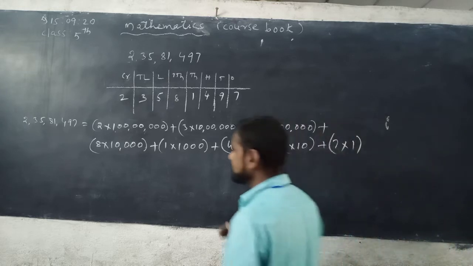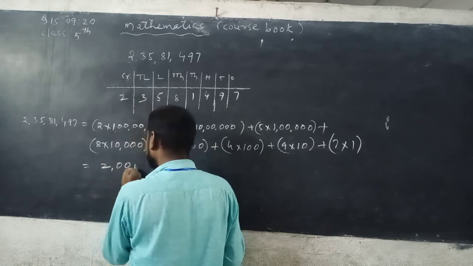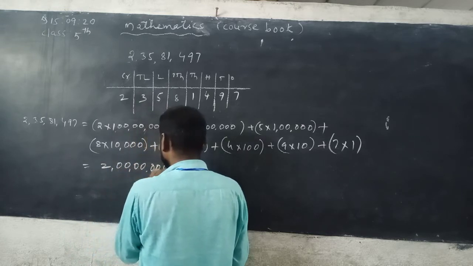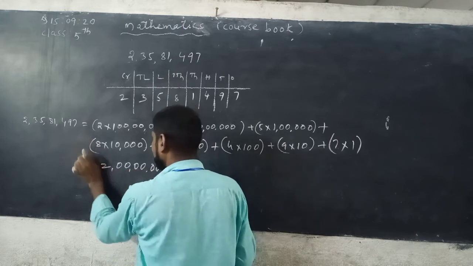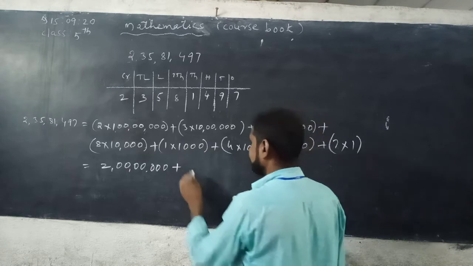So then you can write 2 crore, lakhs period, thousands period and ones period. 2 crore plus 30 lakh